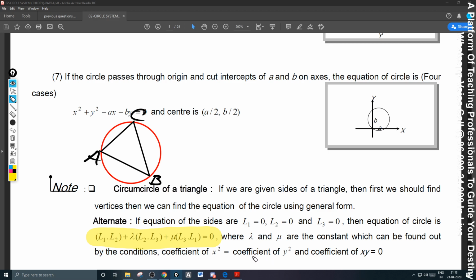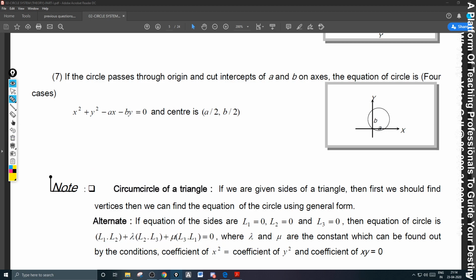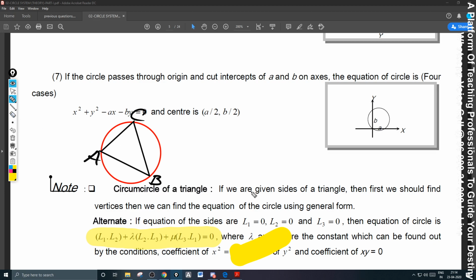What is the condition? Your coefficient of x square must be equal to coefficient of y square. Here, the coefficient of x square is equal to coefficient of y square. This is what you have to understand. So by applying that coefficient of x square equals coefficient of y square and coefficient of xy equal to 0, these are the two conditions.